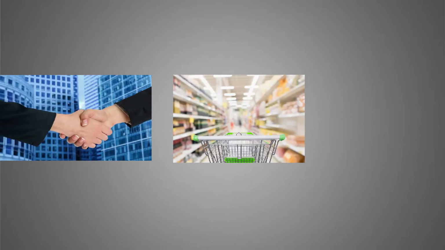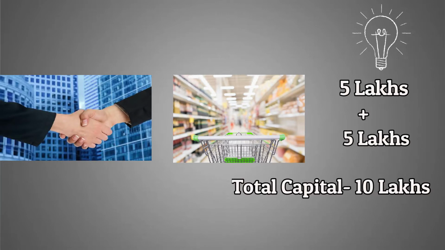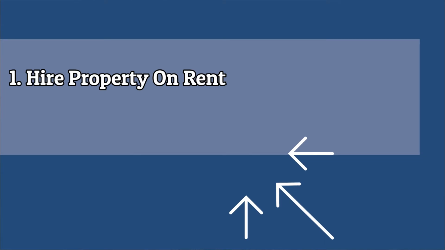So let's say for example you and I want to start a business together called Mini Shopping Mart. To start this, we have mutual savings of around 10 lakhs, 5 lakhs from your side, 5 lakhs from my side. Now the total capital is 10 lakh. From this capital, we need to start the business. To start a business, think logically what things we will require. The very first thing is we will require a property from which we will do our business. So we will hire one property on rent. That's the very first transaction we will do.